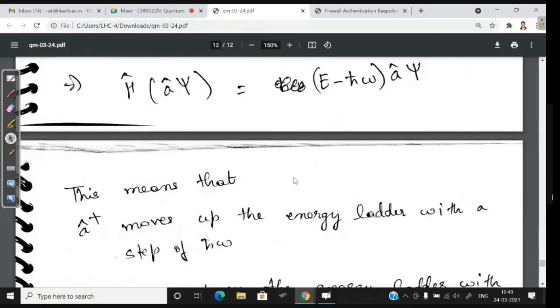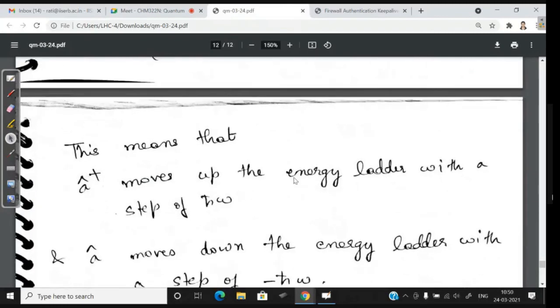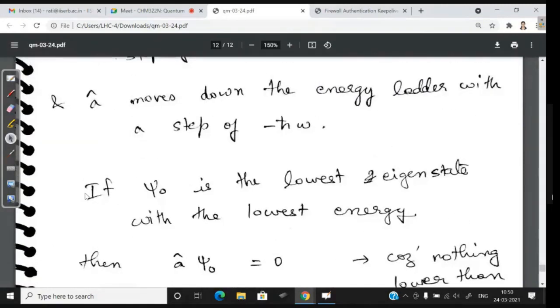So what does this mean? This means that if you use the operator A dagger, you are moving up the energy ladder by H cross omega. If you use the operator A, that means you are moving down the energy ladder by H cross omega, because you are getting E minus H cross omega. So that's what it means.